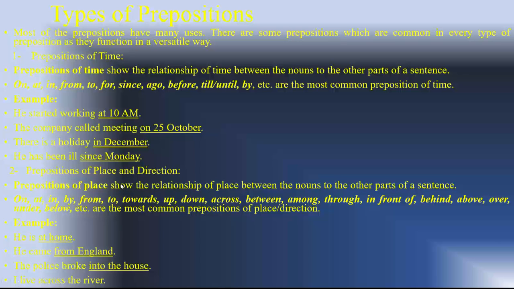Prepositions of place and direction. Prepositions of place show the relationship of place between the nouns and the other parts of the sentence. On, at, in, by, from, to, towards, up, down, across, between, among, through, in front of, behind, above, over, under, below, etc. are the most common prepositions of place and direction.